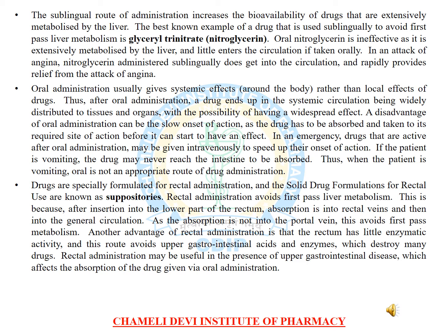Oral administration usually gives systemic effects around the body rather than local effects of drugs. Thus, after oral administration, a drug ends up in the systemic circulation, being widely distributed to tissues and organs, with the possibility of having a widespread effect. A disadvantage of oral administration can be the slow onset of action, as the drug has to be absorbed and taken to its required site of action before it can start to have an effect.